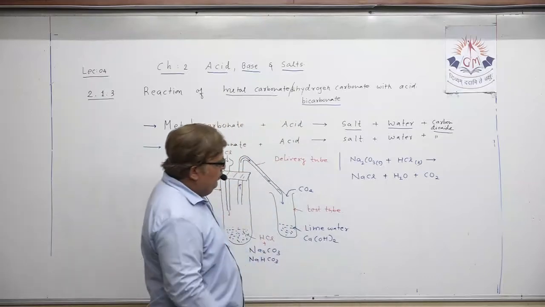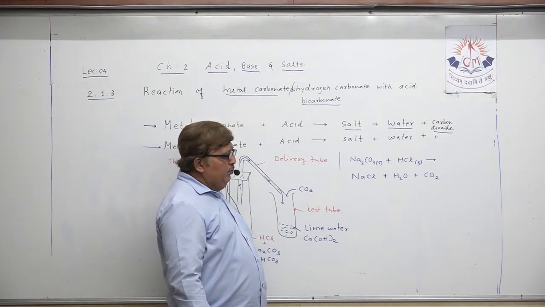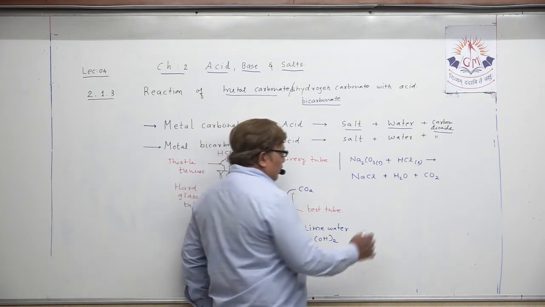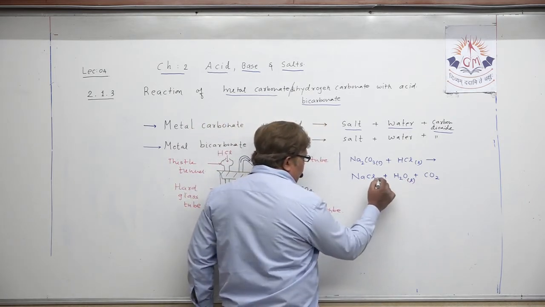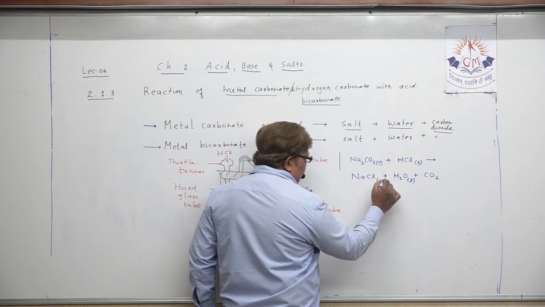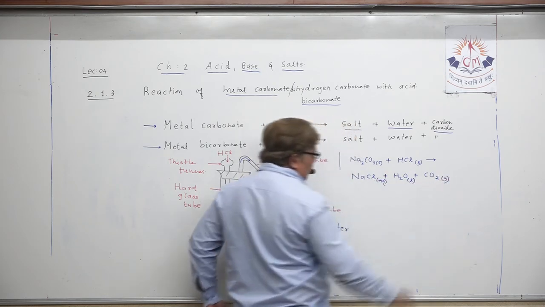Now my dear student, when you have written this, sodium carbonate plus hydrochloric acid, water is produced, that is liquid. At the same time sodium chloride is dissolved in water, so it is in aqueous state, and carbon dioxide is produced.